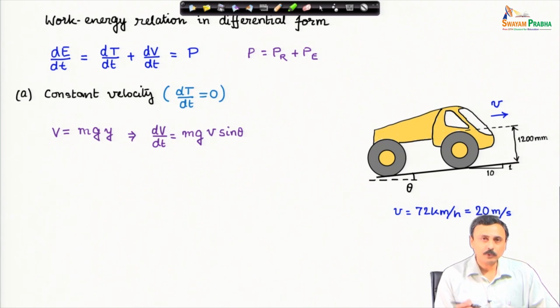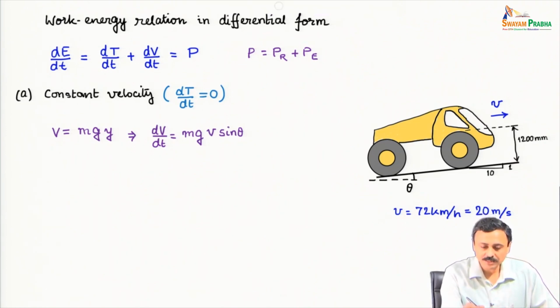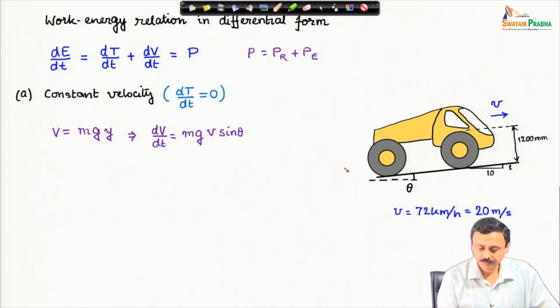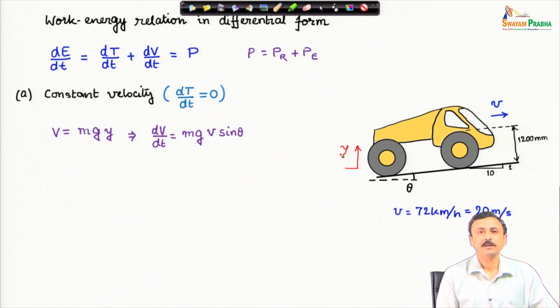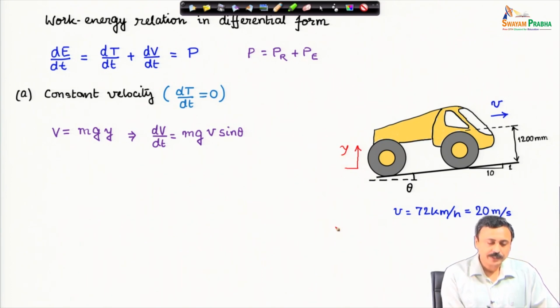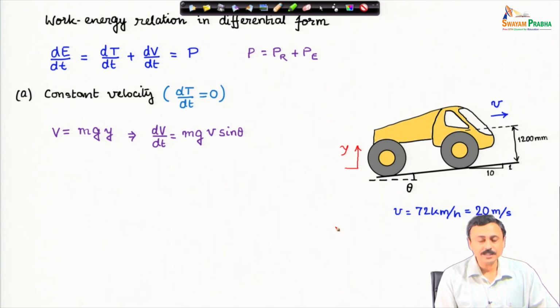Let us first look at what is potential energy. Potential energy is mgy, y is the vertical rise of the vehicle as it moves up the incline. Therefore, d potential energy dt is mg dy dt. dy dt is the vertical velocity. Therefore, it is a component of this v in the vertical direction. Therefore, v sin theta.